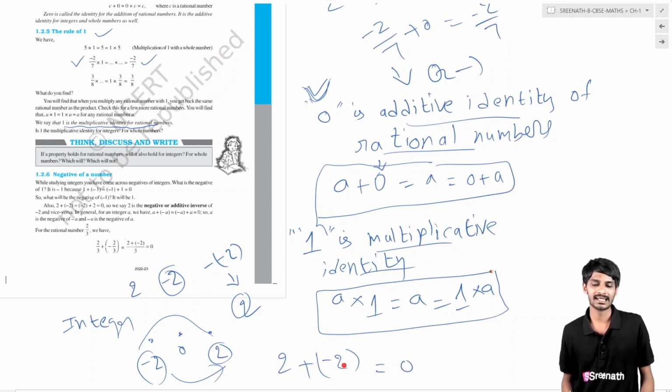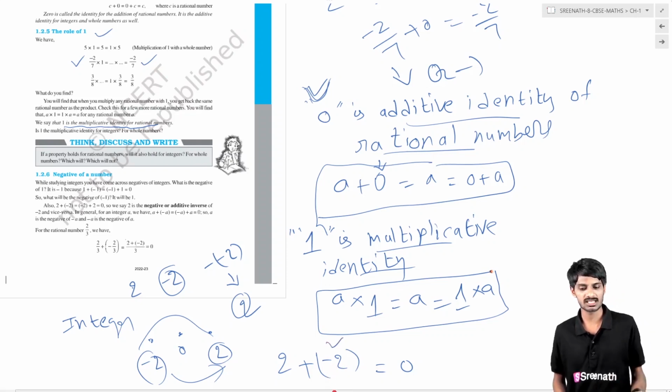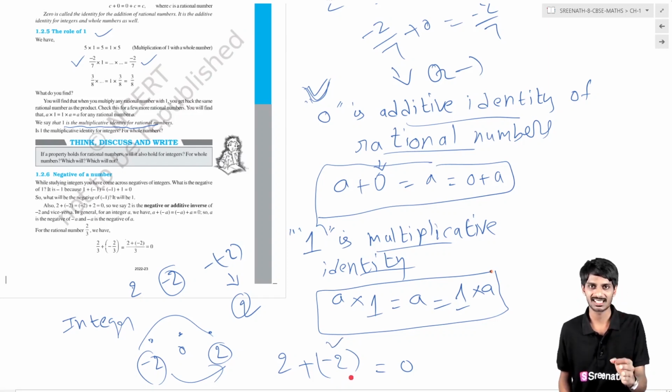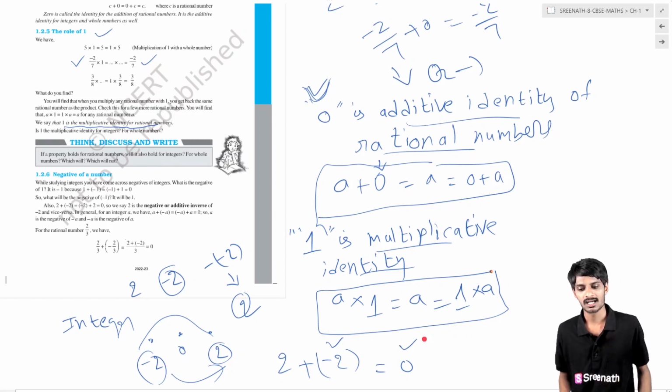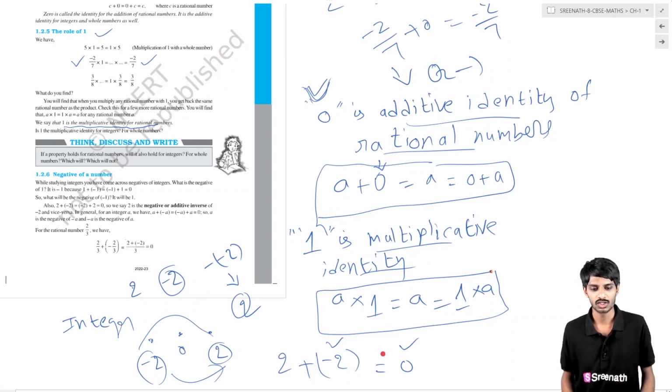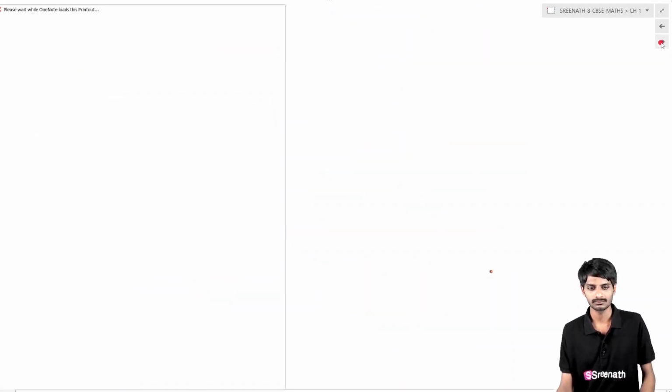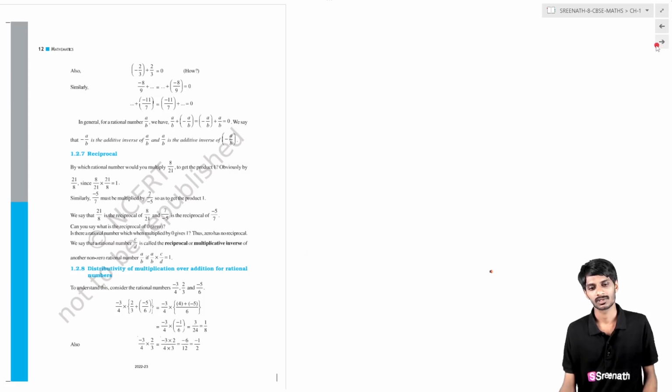So minus 2 is called the additive inverse. Additive inverse means if you add any number to its additive inverse, the result is 0.